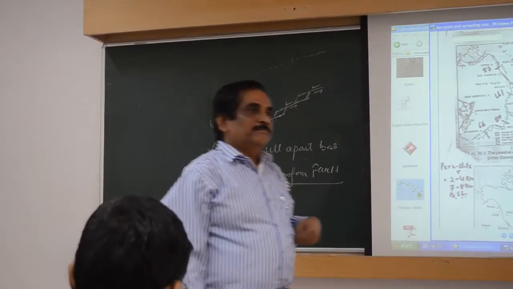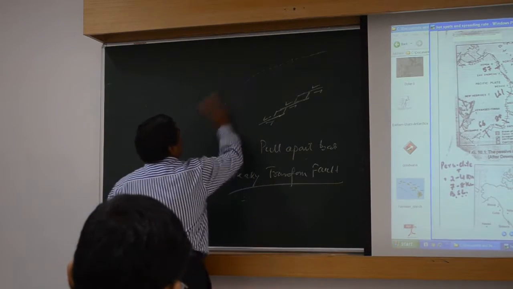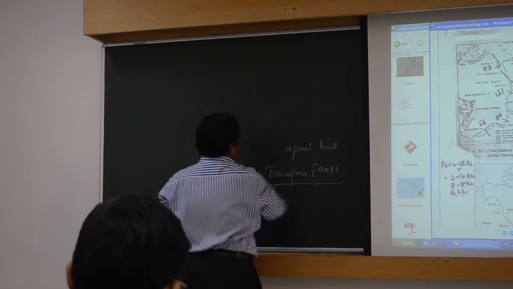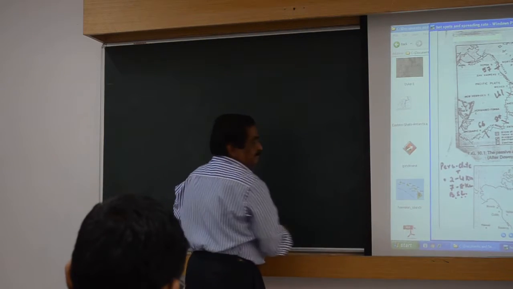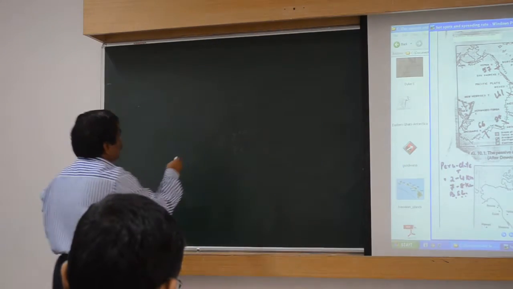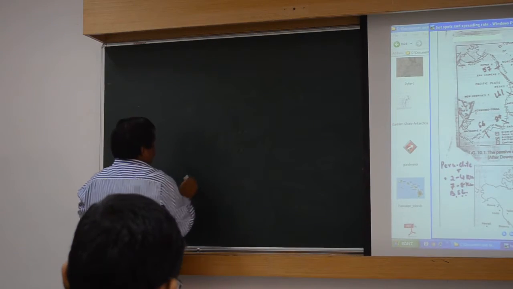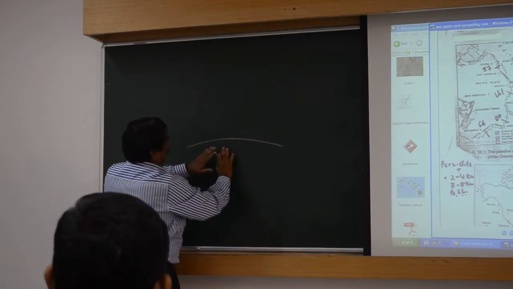Now, suppose I am just out of context. Suppose let us draw the Indian crust. Say Maharashtra area.